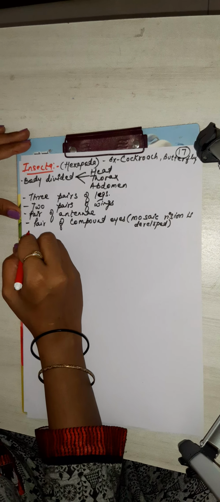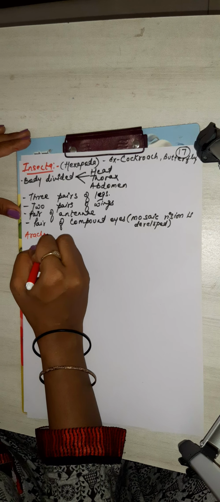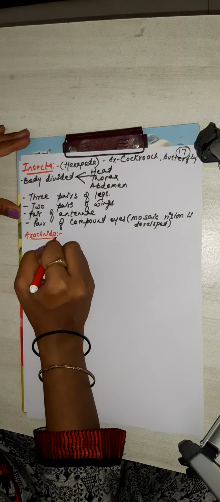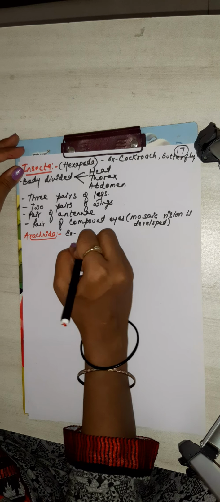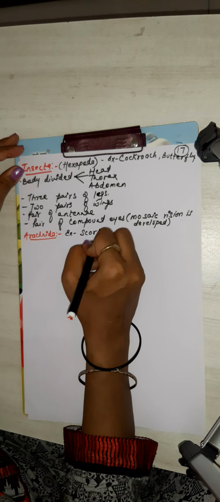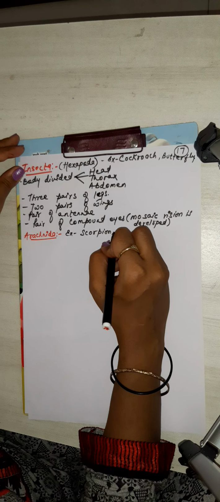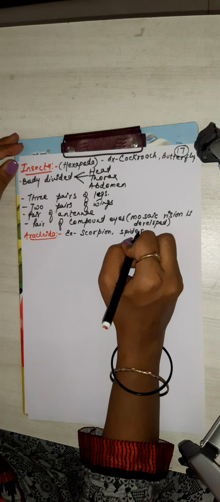Next come to arachnida. Arachnida, very common, scorpion and spider. So how will you learn the characteristic features of these? Take spider, which is common, found in every home.